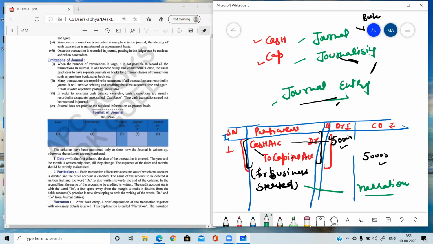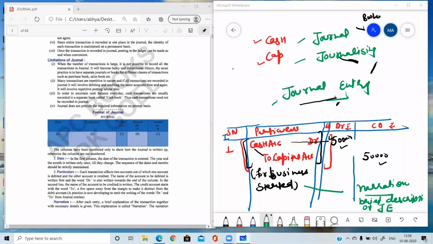One marker question. Narration is the brief description of journal entry. Means whatever we have done in journal, that will be briefly written in bracket, so that the person who is trying to understand the journal entry will be able to understand by reading the narration. Okay. So narration is the brief description of journal entry, means why we have passed this journal entry. It will be told by narration.